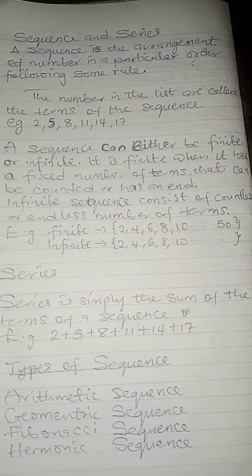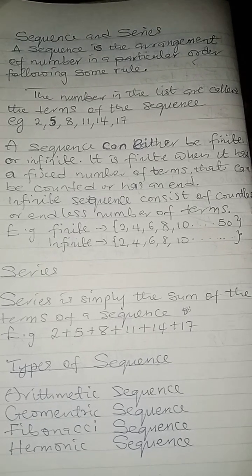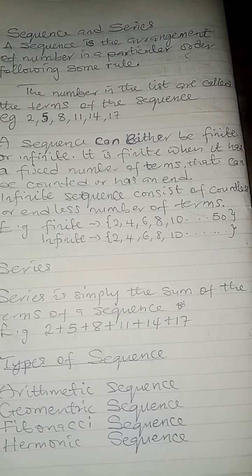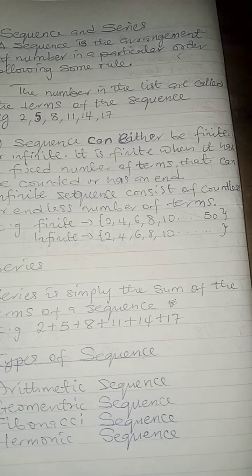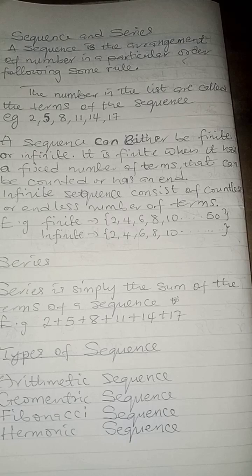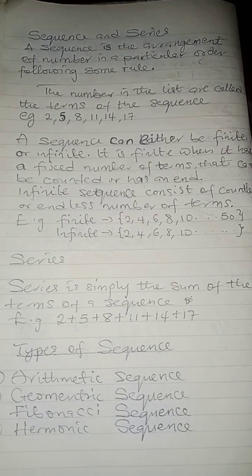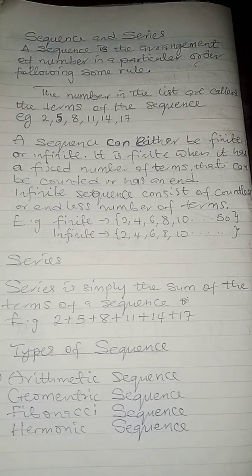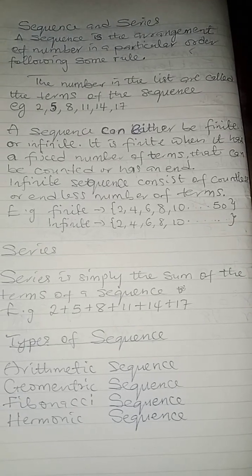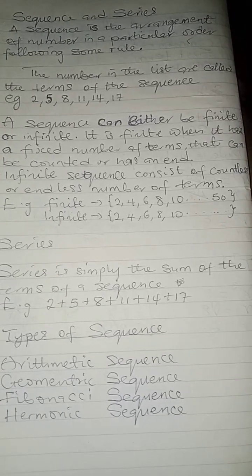Then we said that the numbers in the list are called the terms of the sequence. For example, if you take 2, 5, 8, 11, 14, 17, the values I just mentioned are terms of the sequence. And what makes it move in a definite order, if you watch carefully, is that a particular value was added to 2 to give us 5. That same value was added to 5 to give us 8, then to 8 to give us 11, and that same constant value was added to 11 to give us 14, and to 14 to give us 17.